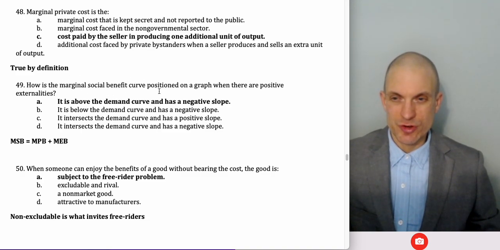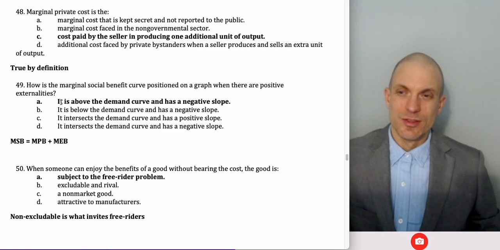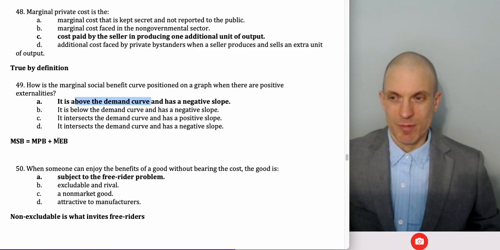How is the marginal social benefit curve positioned on a graph where there's positive externalities? So it's going to be above the demand curve. The demand curve is going to be the marginal private benefit, and then the marginal external benefit is going to be the externality. Those summed up give us the marginal social benefit.